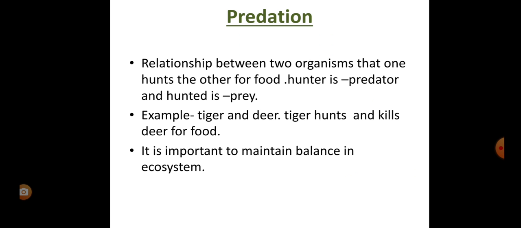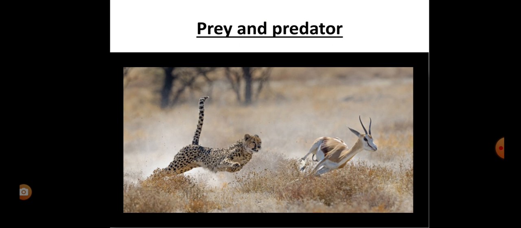So this kind of relationship is called predation. But this is also very important to maintain the balance of the ecosystem. So this is a prey and predator relationship between the cheetah and the deer.